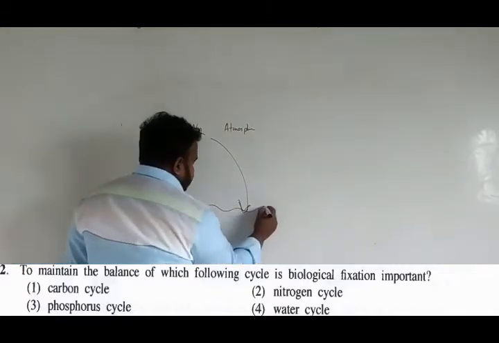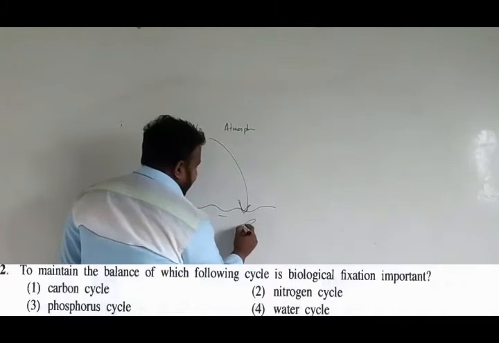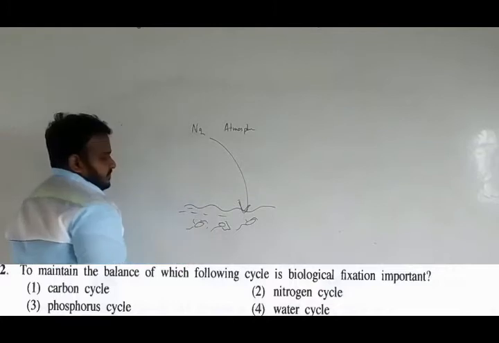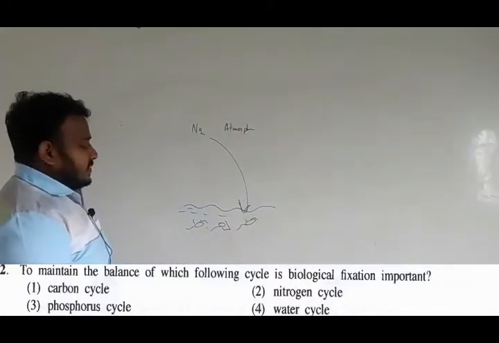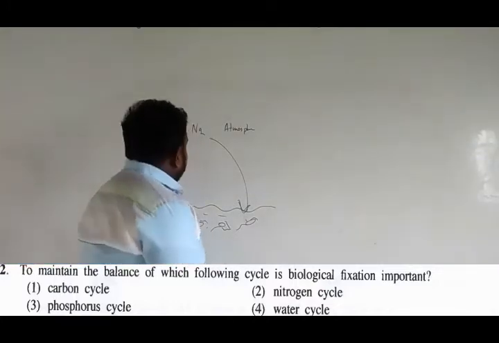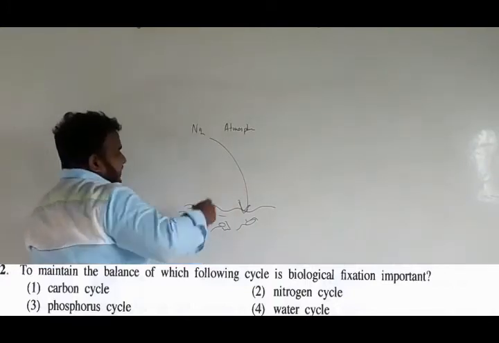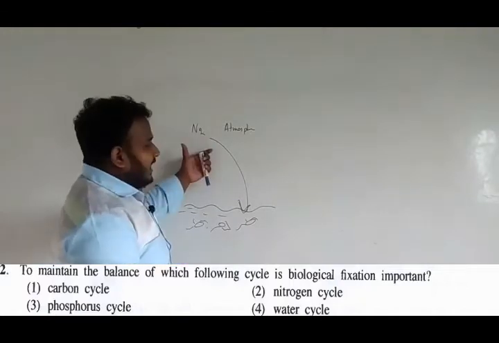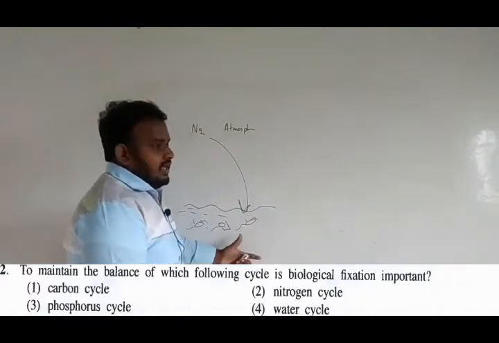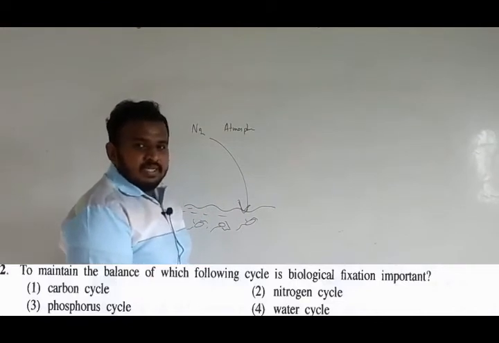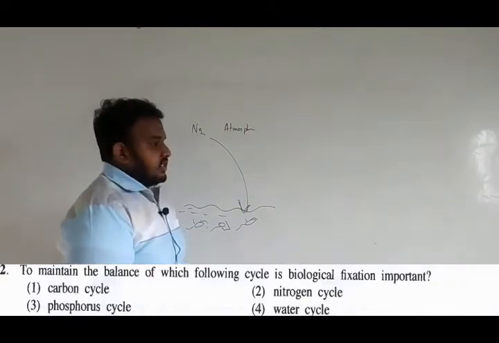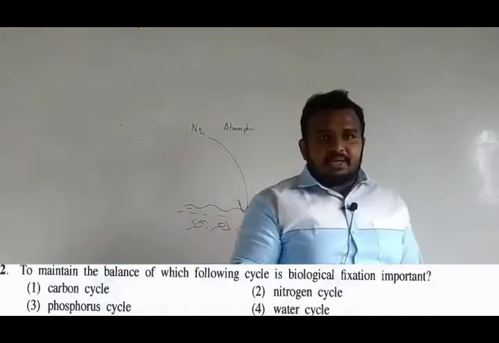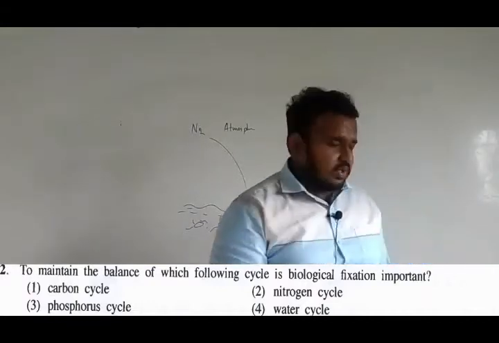is fixed in soil by bacteria present in it. Okay, so what do the bacteria do? They fix the nitrogen present in the atmosphere to the soil. So this process of fixing atmospheric nitrogen to the soil we call what? Biological fixation. So biological fixation is done by one of the main bacteria we call Rhizobium.